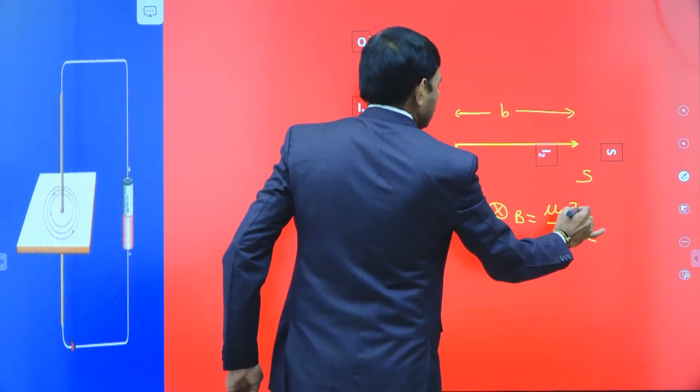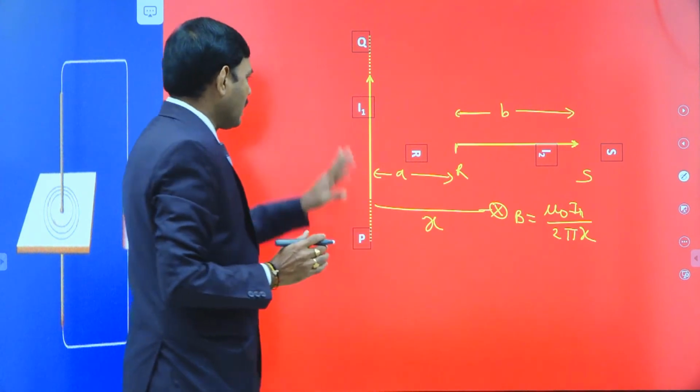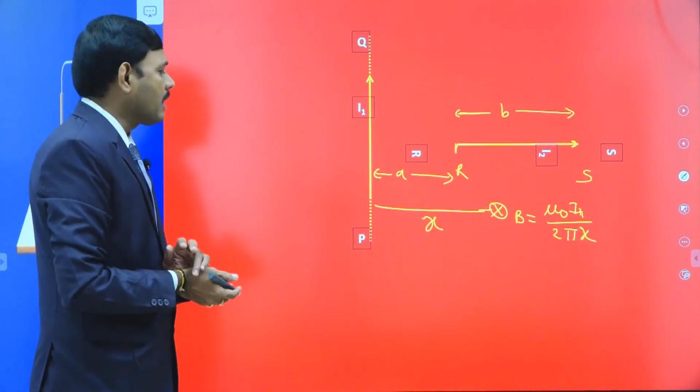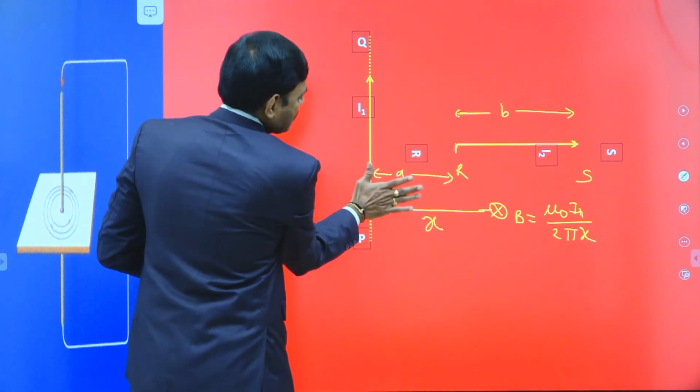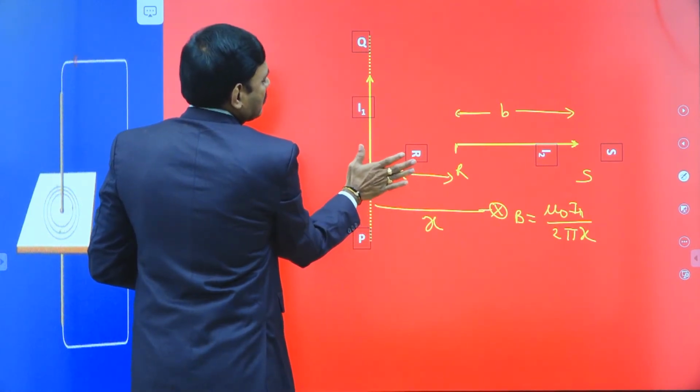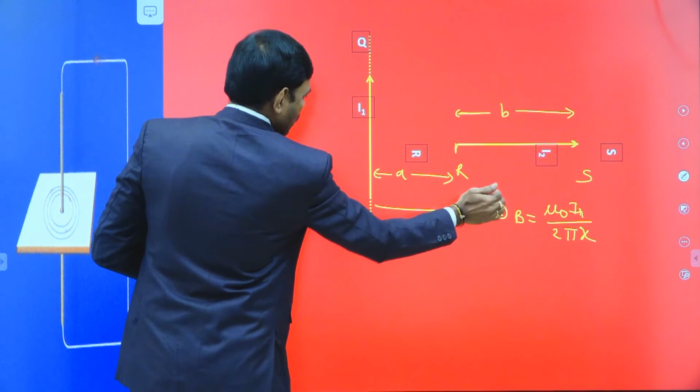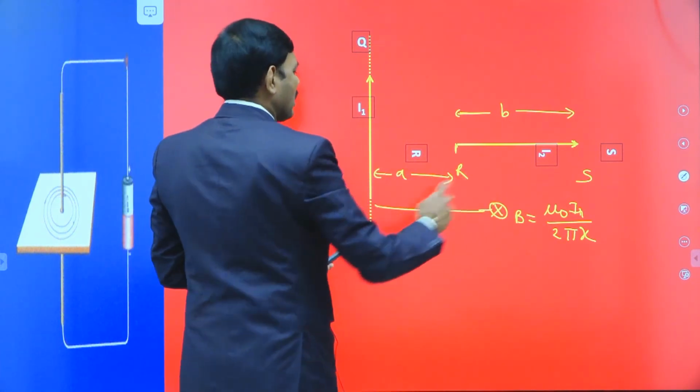This is the simple thing. From this part of the discussion, we know that the direction is into the board and its value is mu naught I1 by 2 pi x.